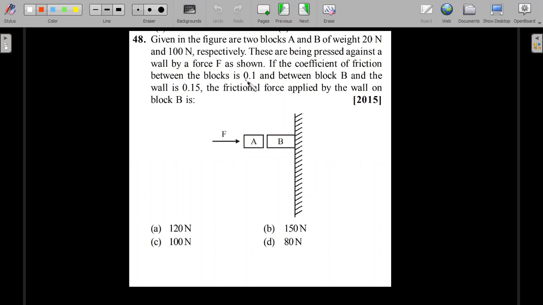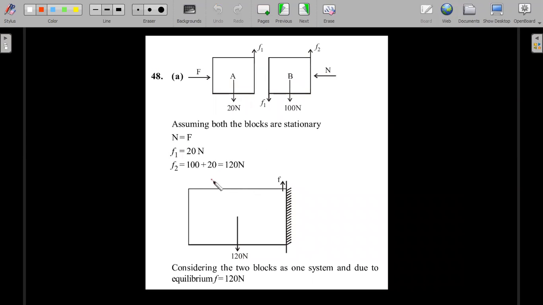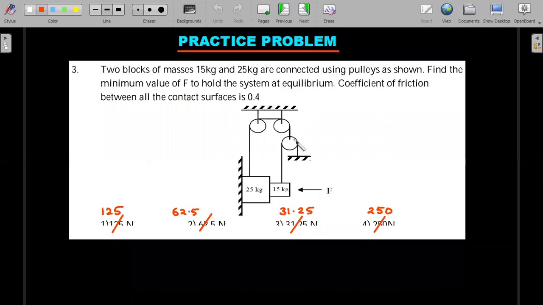Here the value of the limiting friction is 0.1 F and 0.15 F, that you have to take care of. Okay, so the value of small f comes out to be 120 by taking the entire thing as one system. 120 is taken together. Okay, right. So let's move forward.